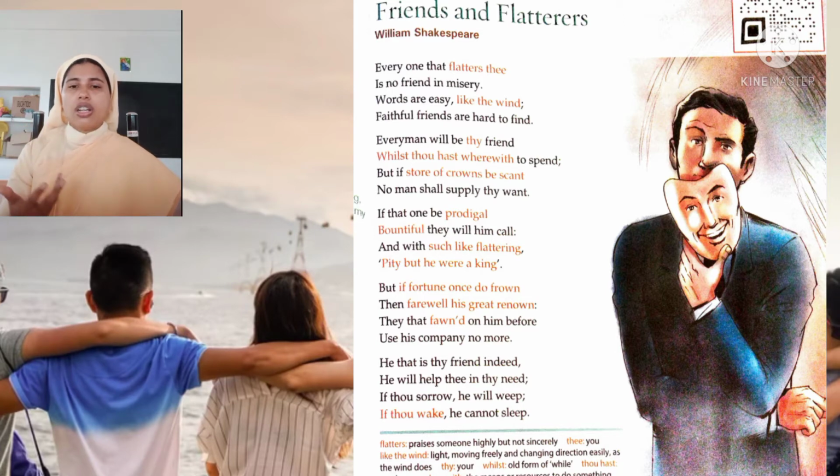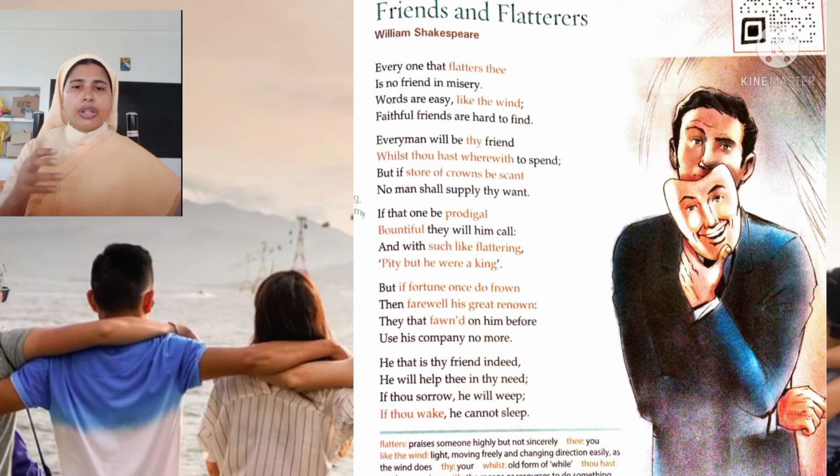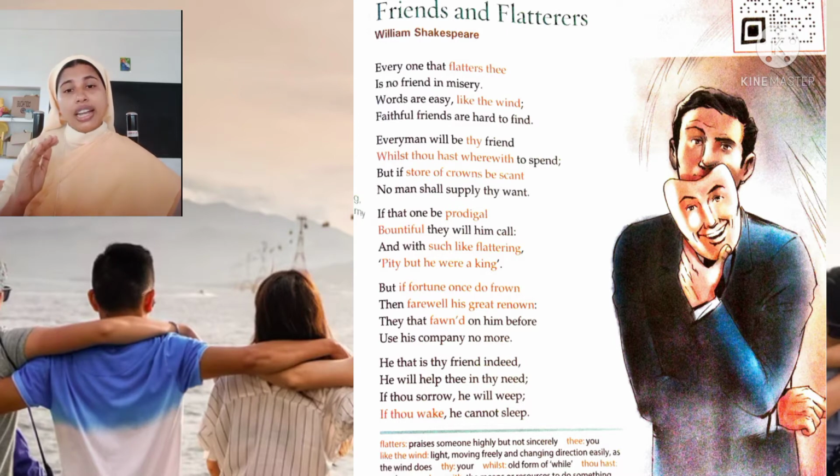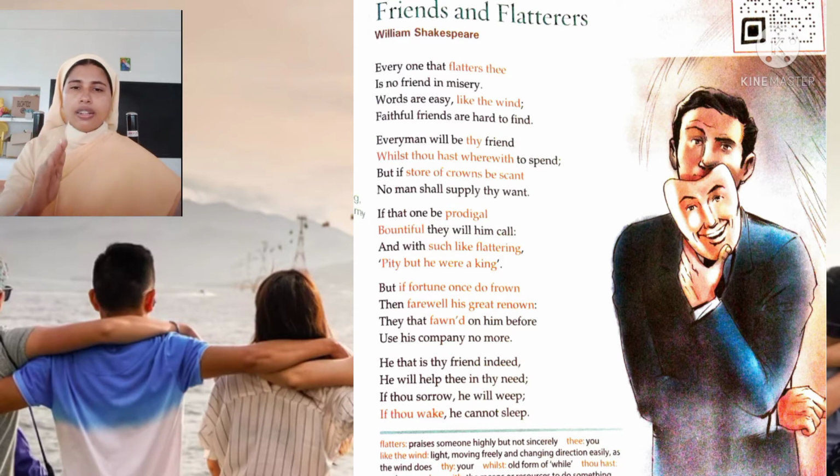That means words everyone can use, but they cannot be trustworthy. And the person who praises you a lot may not be called a friend. Sometimes we may feel at that moment that he is a good friend, but we have to identify or test his trustworthiness by the way he behaves when we are in trouble.